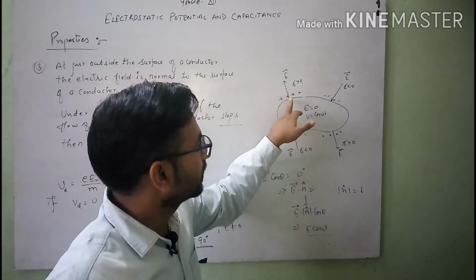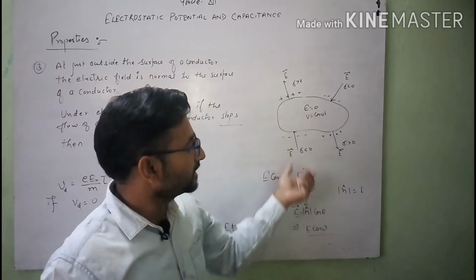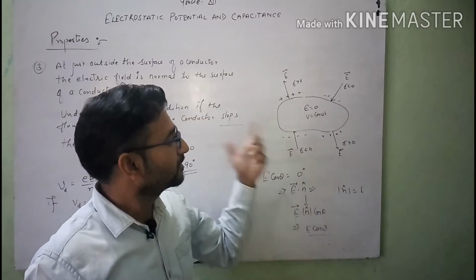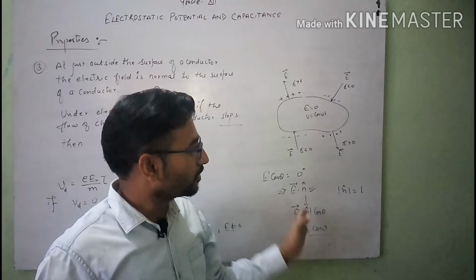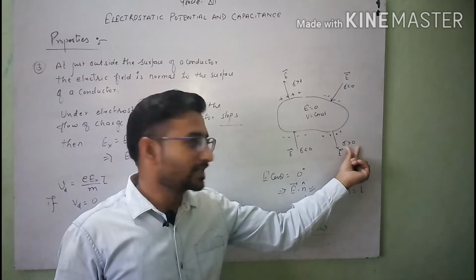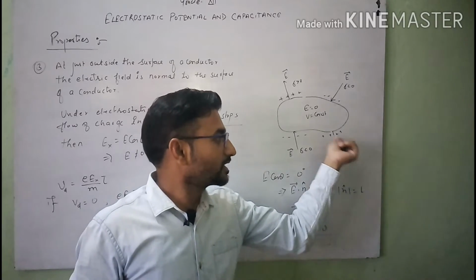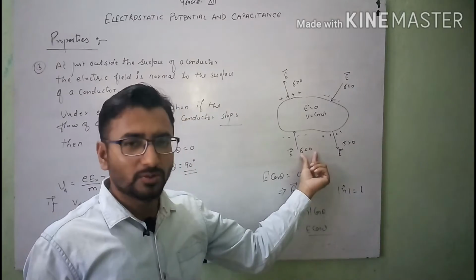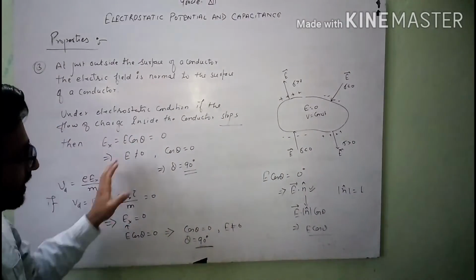At every point you will see that the electric field is normal to the surface. There are two conditions, either outward direction or inward direction. It depends on the nature of charge, by which we can consider sigma, the surface charge density, is either greater than 0 or less than 0.